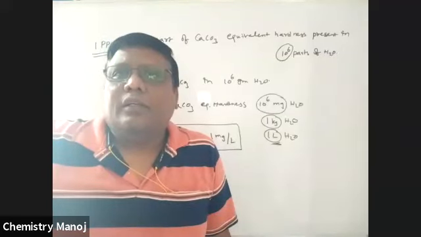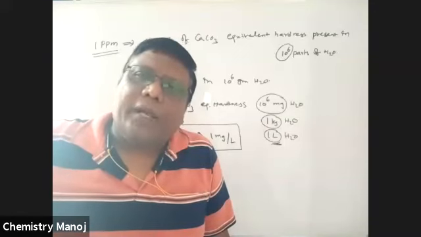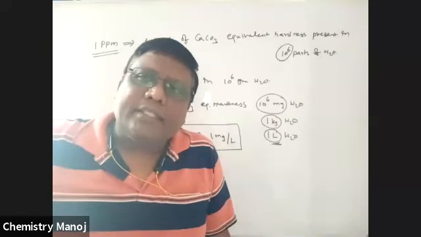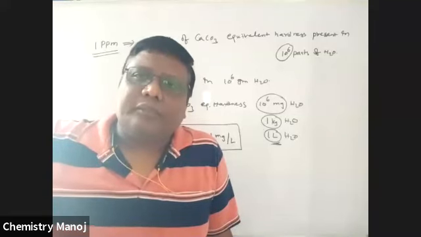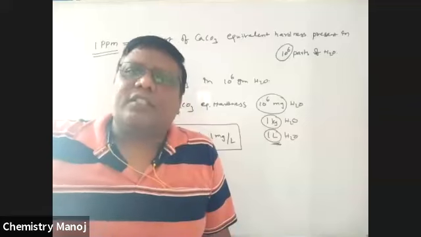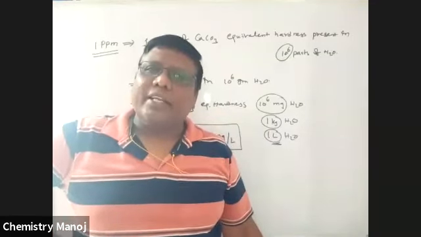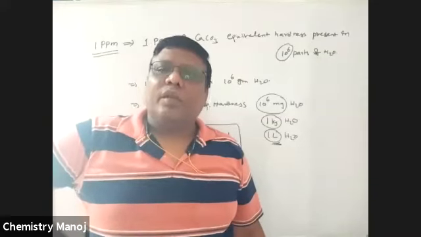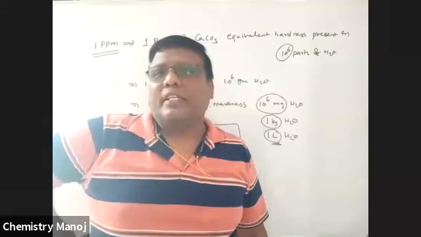So what are those salts responsible for hardness? They are the bicarbonate, chloride, and sulfate of calcium and magnesium. In total, these 6 salts create hardness in the water. Among these 6 salts, bicarbonates are easy to remove, but chlorides and sulfates are not.